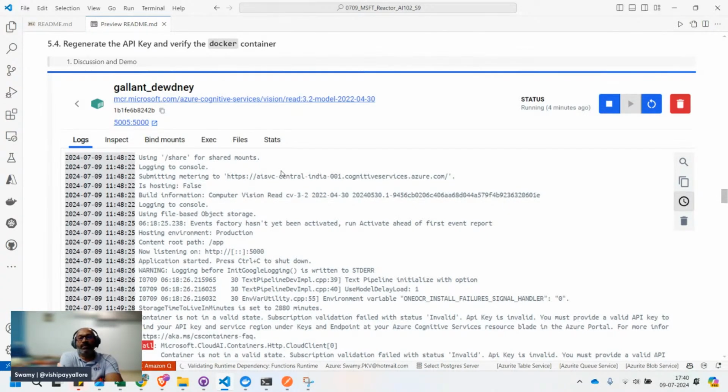Whether you're using your local Docker container or Azure Container Instance, the keys are fetched from a centralized location, Azure Key Vault. So the operations team will ensure that when they refresh the key, they drop the latest key inside the Azure Key Vault. So you don't need to worry and you don't land up in these kinds of problems.